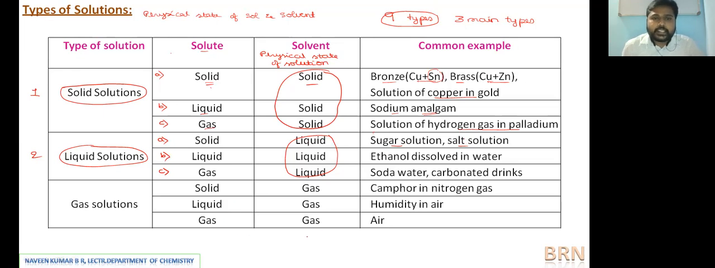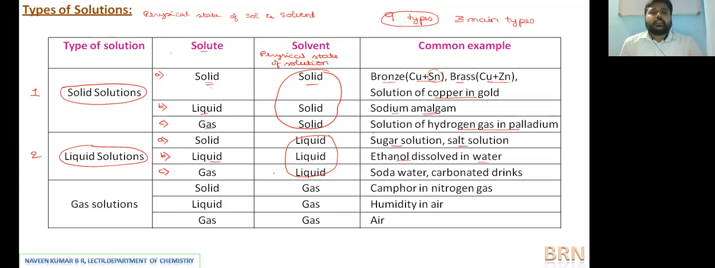Then the second type here, liquid, that means the solute is also liquid. Here you think of two mixable or miscible compounds. Both the components should mix with each other. So alcohol and water, that is methanol and water, ethanol and water. Like this, you can take miscible liquids. Ethanol dissolved in water, alcoholic water, can be taken as a liquid solution where the solute is also liquid.